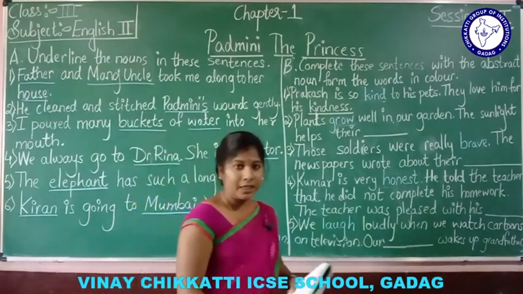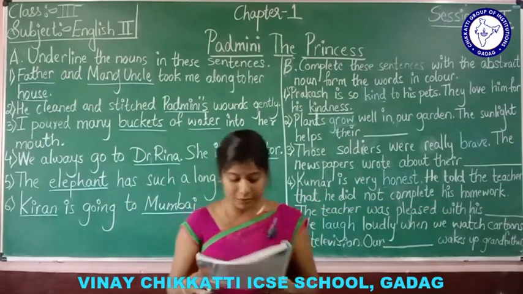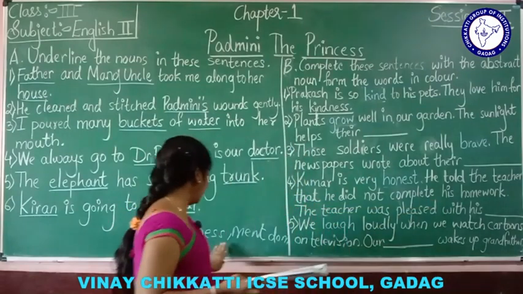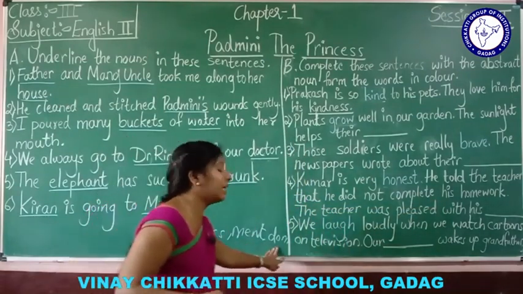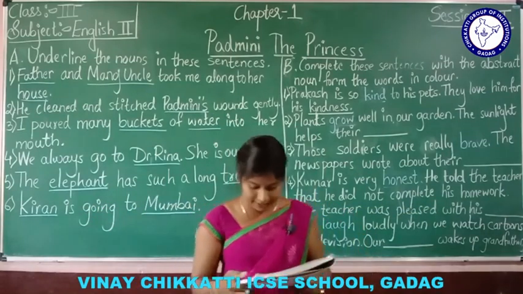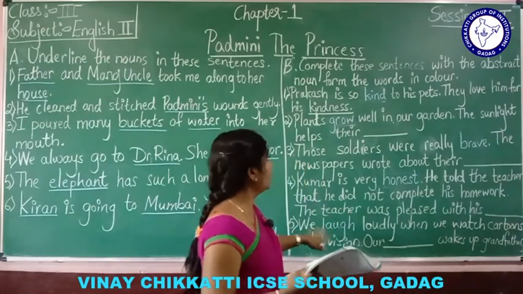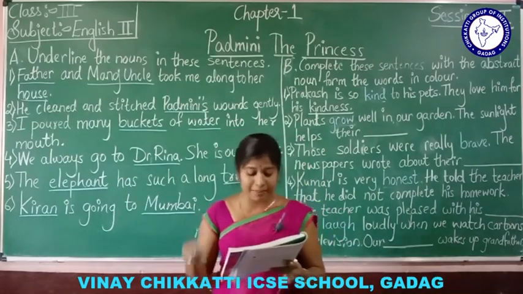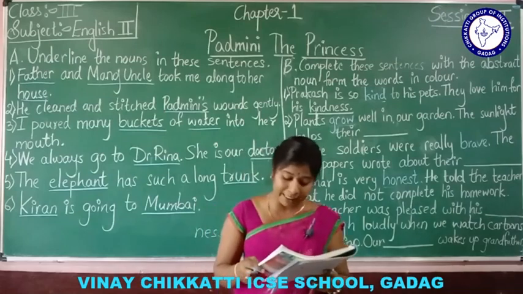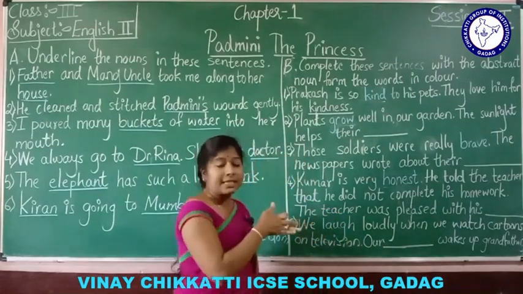Okay, understood? Some abstract nouns are made by adding NESS, MENT, DOM, like kingdom. Sometimes a word changes completely to form the abstract noun.